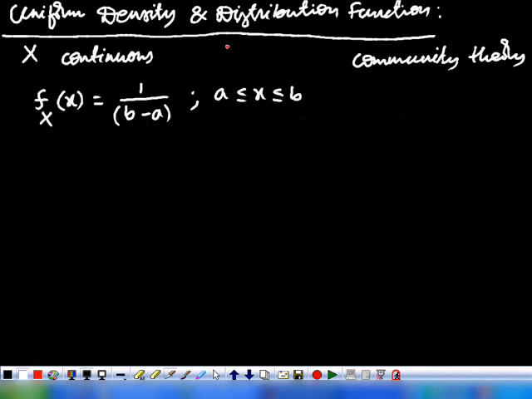Here the assumption is b is greater than a, and this is 0 otherwise. And these a and b are two arbitrary real constants.